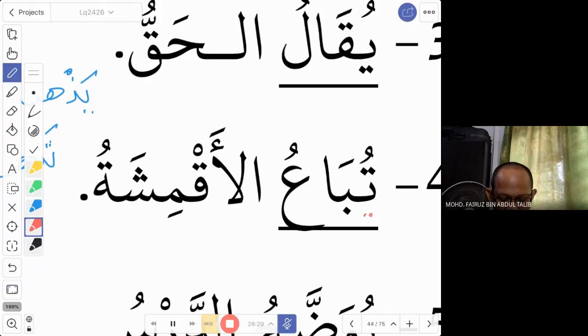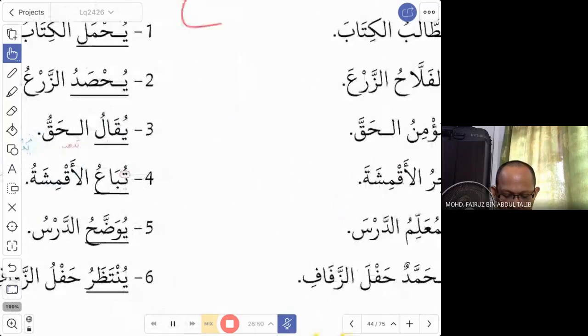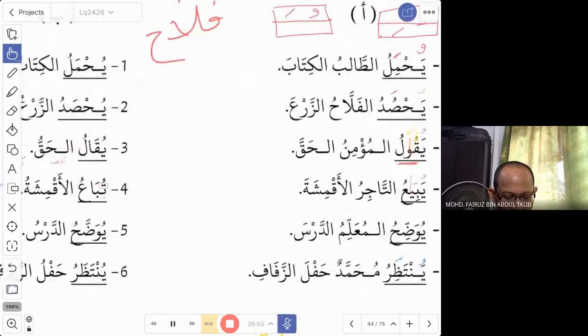Now it is muannas, so you change it to tuba'u. This is similar to yazhabu and tazhabu. Yazhabu is for muzakkar, for muannas we say tazhabu. So that is why it is now tuba'u and not yuba'u anymore. Again, this is fi'il mu'tal, so you just memorize the word. Yabi'u, yuba'u. Similar to yaqulu, yuqalu.